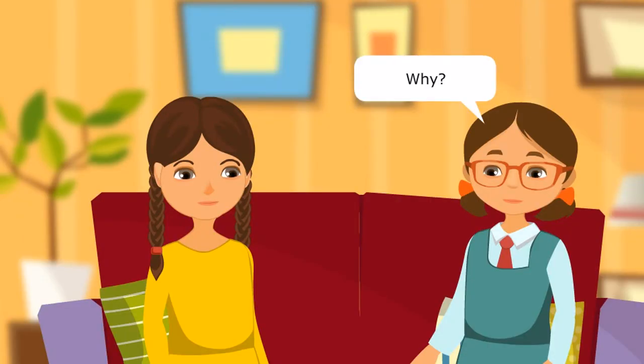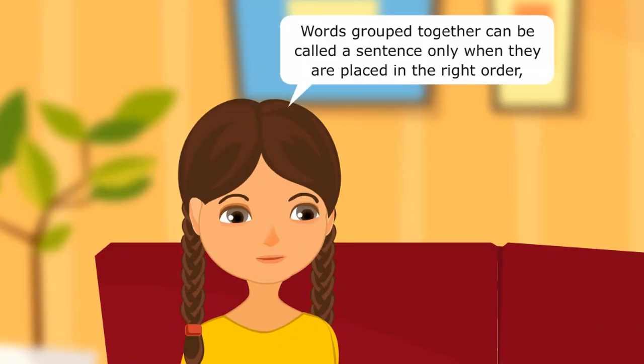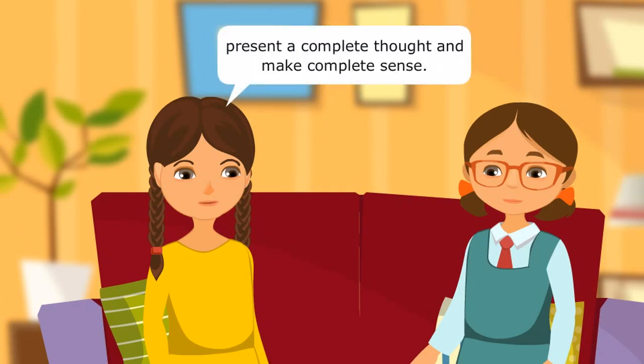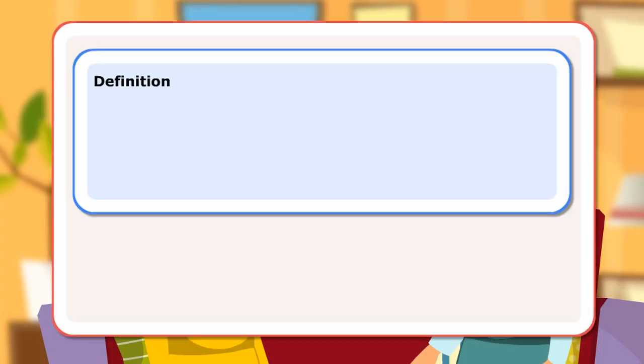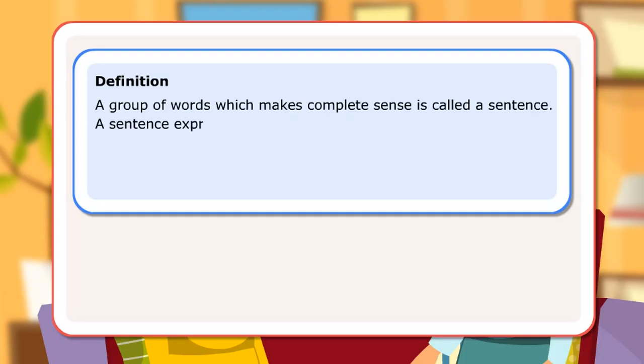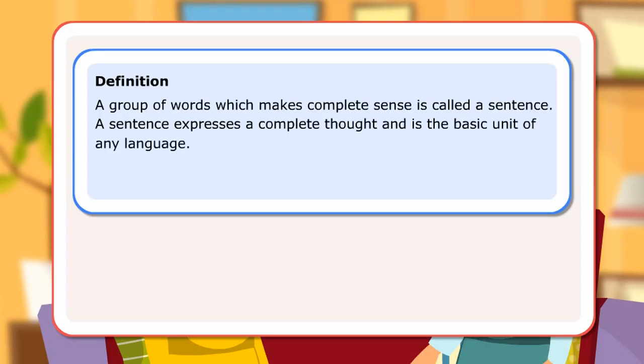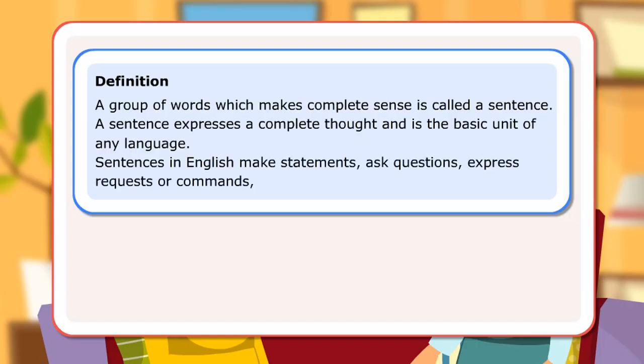Why? Words grouped together can be called a sentence only when they are placed in the right order, present a complete thought and make complete sense. Definition: A group of words which makes complete sense is called a sentence. A sentence expresses a complete thought and is the basic unit of any language. Sentences in English make statements, ask questions, express requests or commands, suggestions and exclamations.